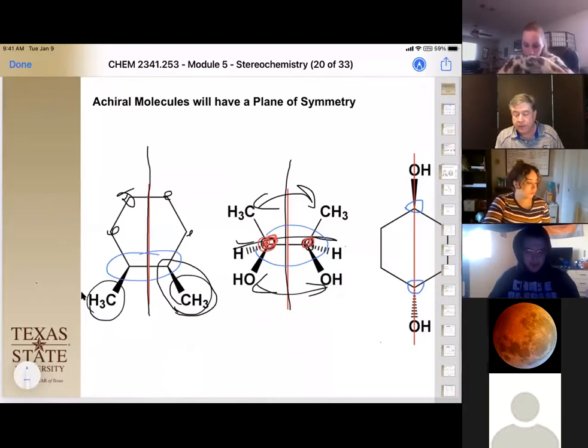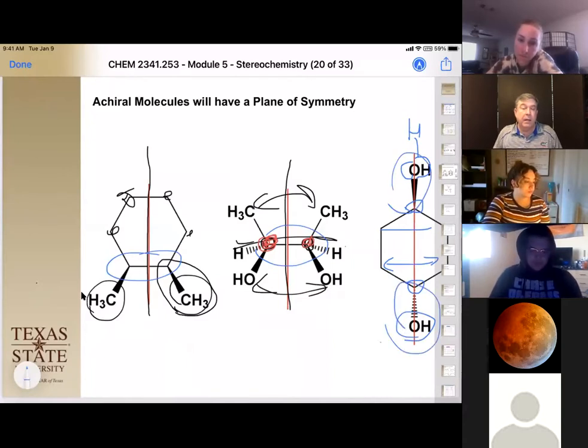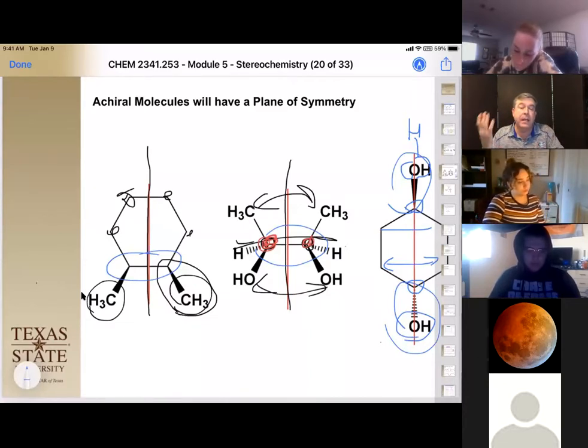Okay. So in this, you have half of your oxygen on one side, and we're assuming the hydrogen is going to be up here, so it's half of that. And each side mirrors itself, and therefore, even though this is up and this is down, the plane of symmetry is actually cutting through those bonds, and so it doesn't matter that they're in opposite directions. What matters is we found that plane of symmetry.